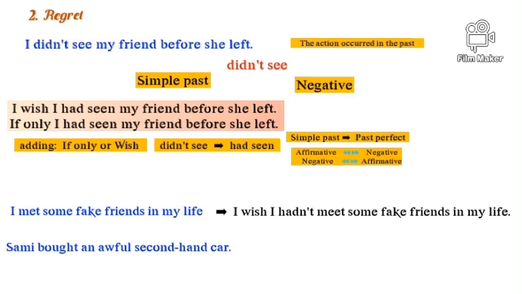Sammy bought an awful second-hand car. Second-hand car هي مستعملة. Okay. Deuxième. Good. Let's move it to regret. Sammy wishes he hadn't bought that car. Okay. Let's move now to the use and the form of regret.